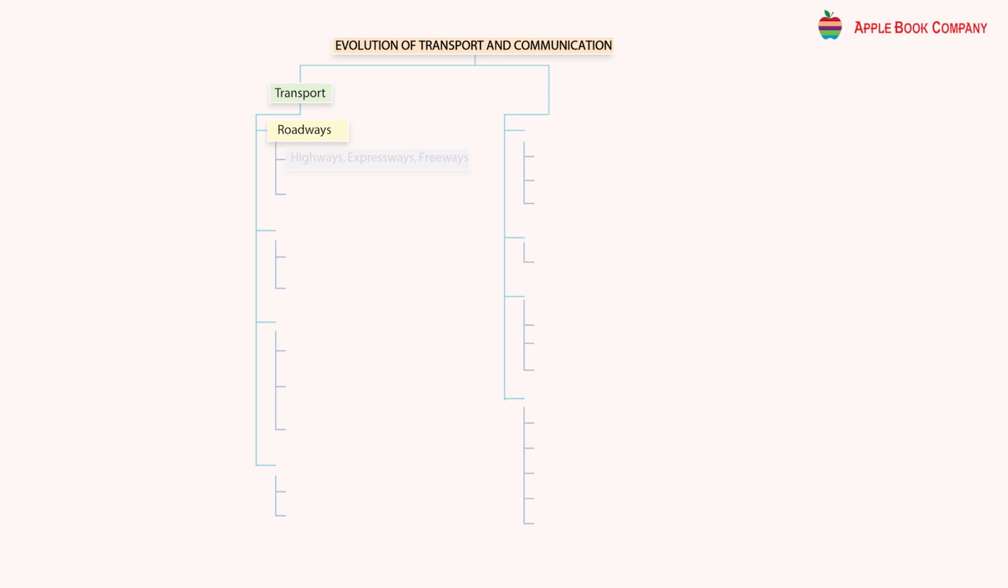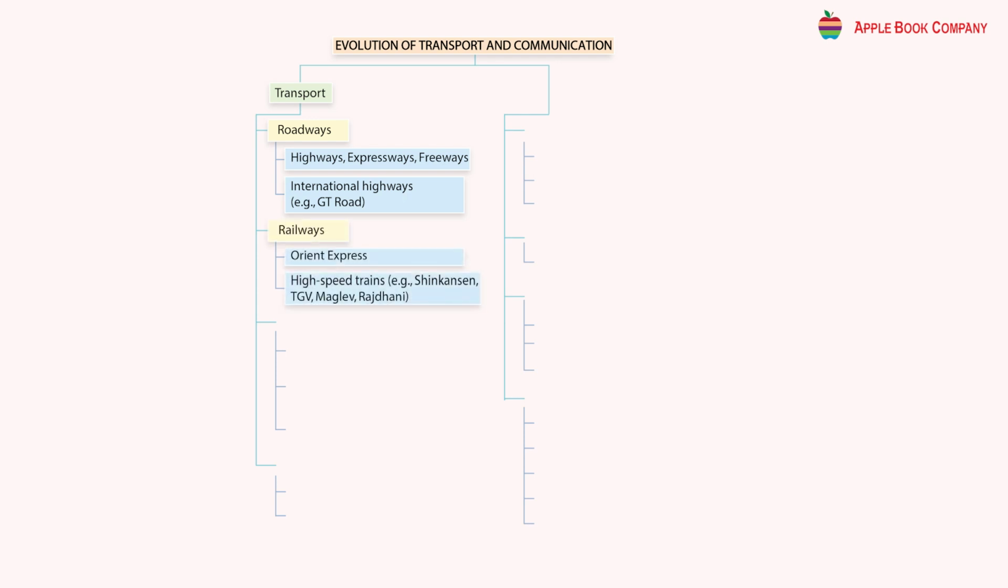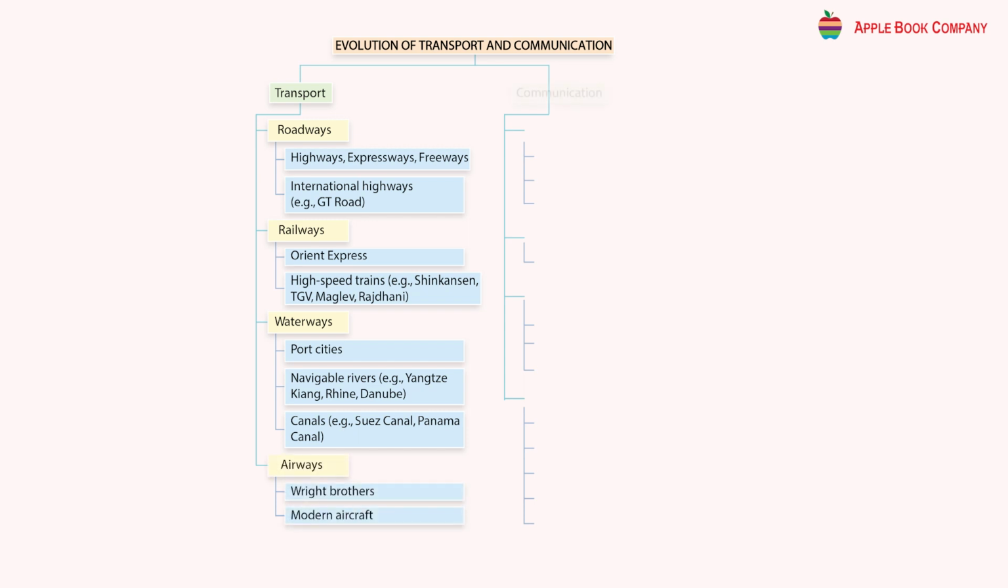Mind map. Evolution of transport and communication. Transport through roadways: highways, expressways, freeways, international highways, for example GT Road. Railways: Orient Express, high-speed trains like Shinkansen, TGV, Maglev, Rajdhani. Waterways: port cities, navigable rivers, for example Yangtze Kiang, Rhine, Danube. Canals, for example Suez Canal, Panama Canal. Airways: Wright brothers, modern aircraft.